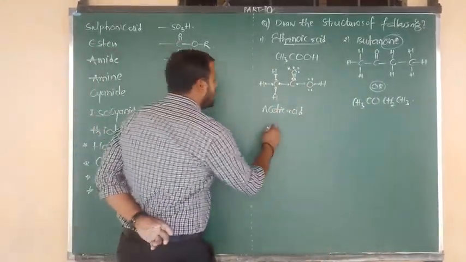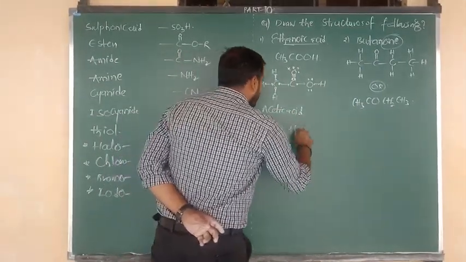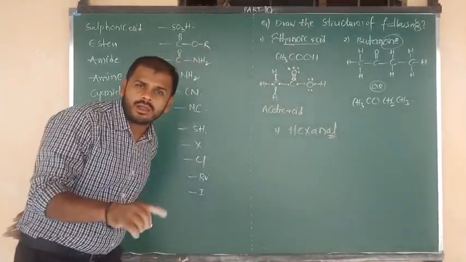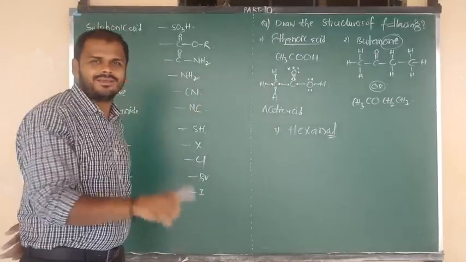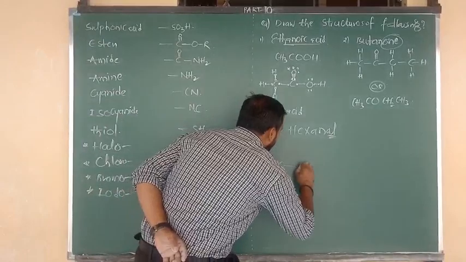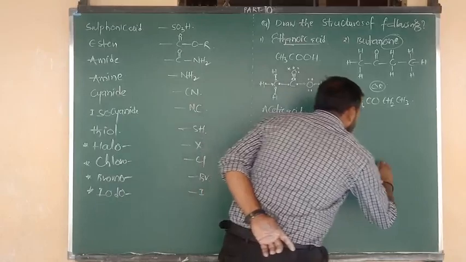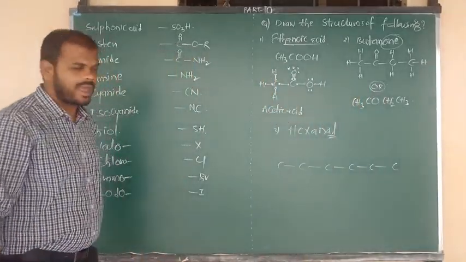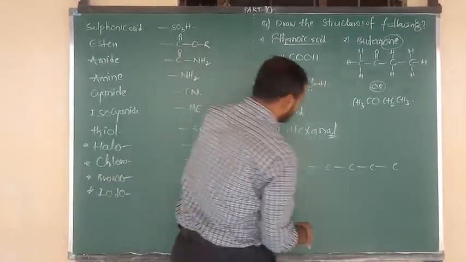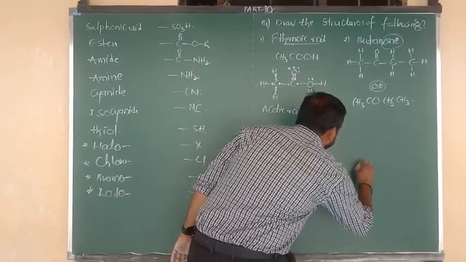Next, I am going to write the structure of hexanol. Hexa means 6 carbons, as you know very well: 1, 2, 3, 4, 5, 6. Listen carefully. So how many carbons are there? 6 carbons.